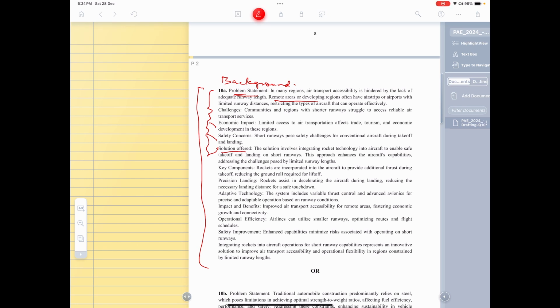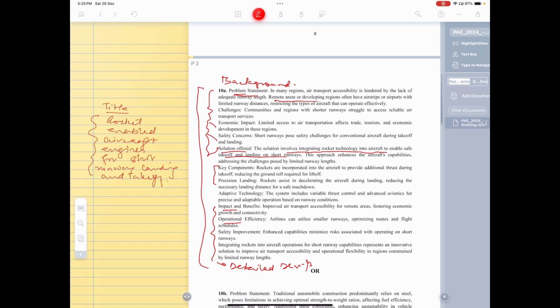So here it is. The solution offered gives you the title also. So what we can do is we can give the title. Remember, you haven't added this. It is already given to you. You just write this in your own words. And then what are the components? So this is what will go into the claims. The later features, operational efficiencies and enhanced impact and benefits, all this will go into the detailed description.